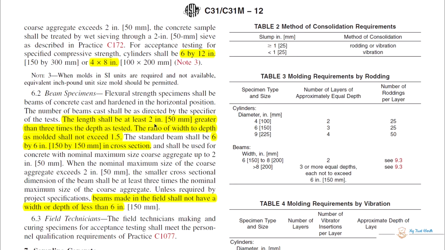Flexure strength specimens shall be beams of concrete cast and hardened in the horizontal position. The number of beams cast shall be as directed by the specifier of the test. The length shall be at least 2 inches greater than 3 times the depth as tested. The ratio of width to depth of the mold should not exceed 1.5, and it should have 6 by 6 inches in cross section.